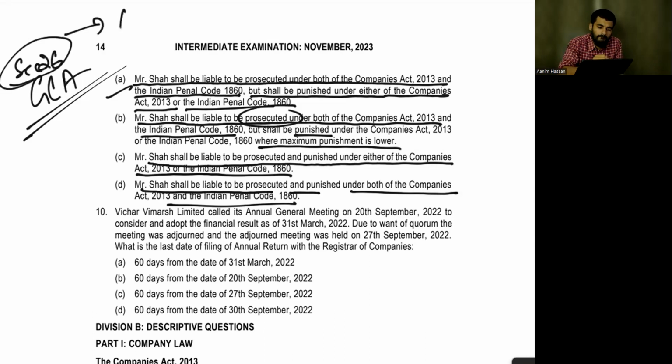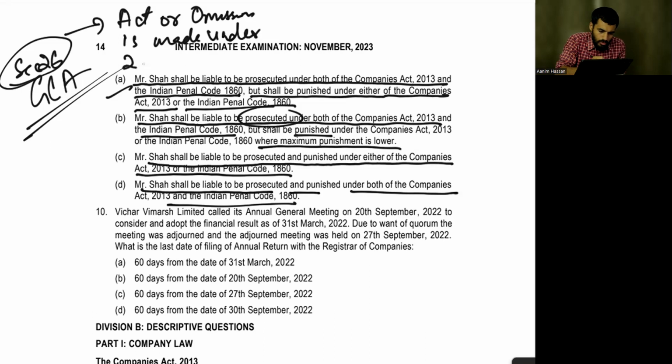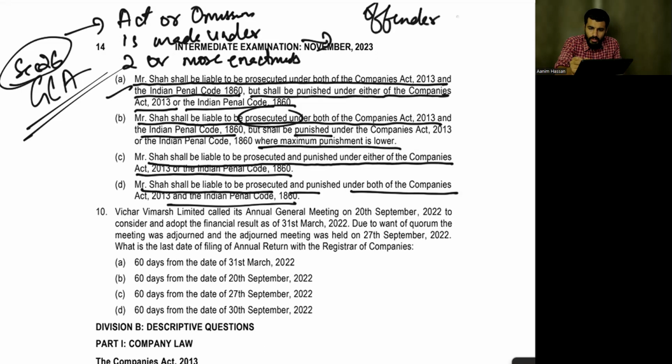Section 26. Where an act or omission is made under two or more enactments, then the offender shall be liable.